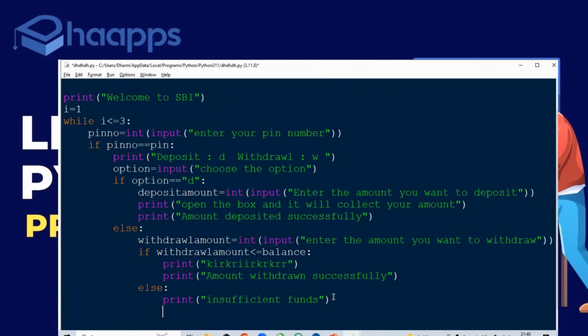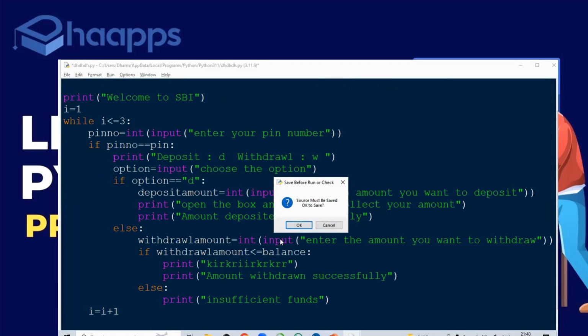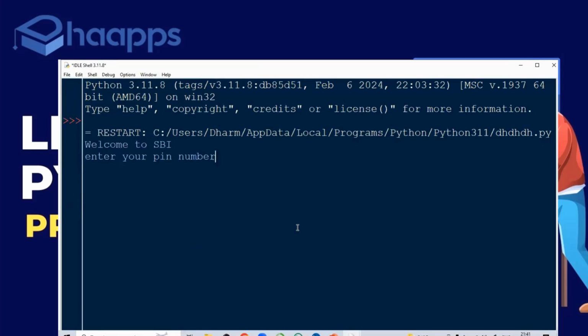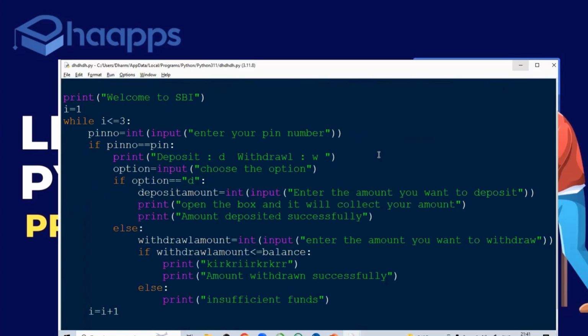Now what I will do is say i is equal to i plus 1. If I write i is equal to i plus 1, what will happen? Increment will be there. After increment, now if I write a wrong PIN, your PIN is incorrect. Your PIN is incorrect. Okay, but I don't need this. What I want is that the card has to block.